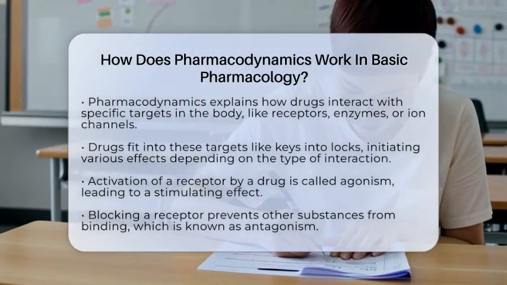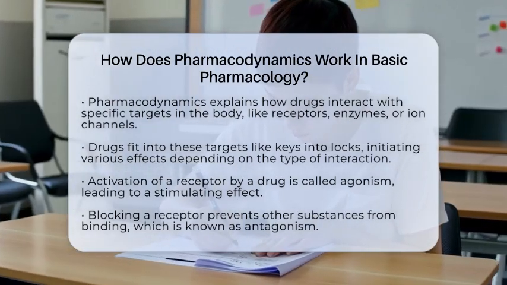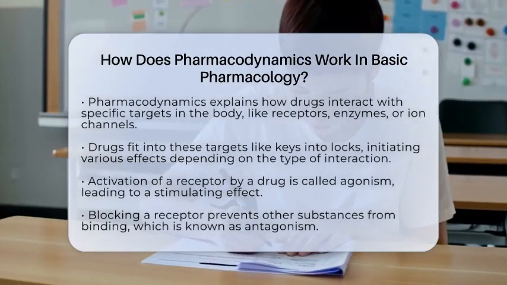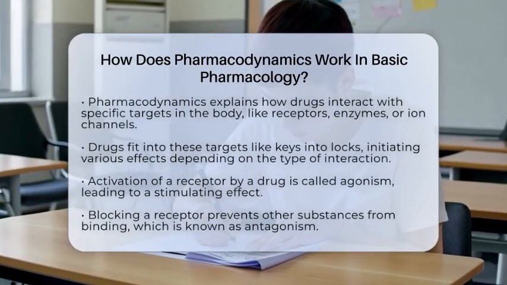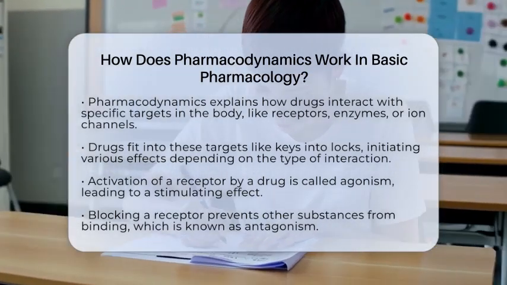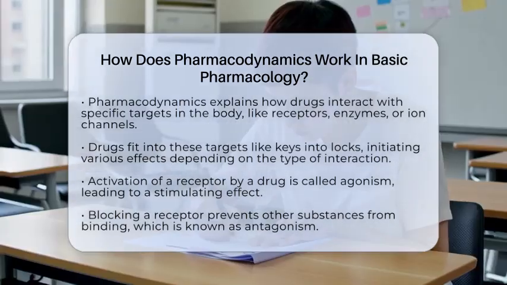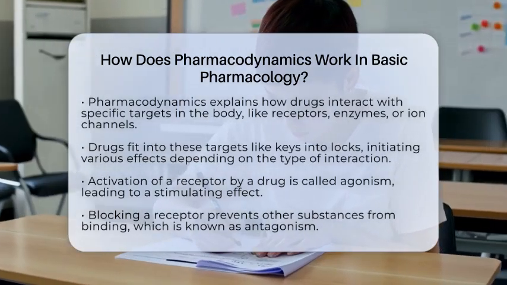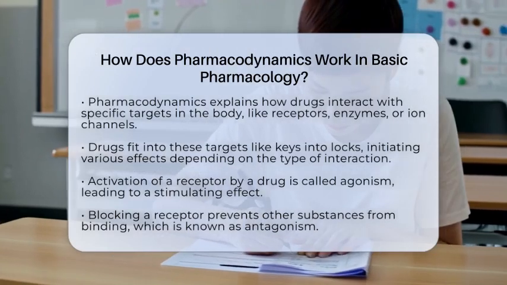When you take a medication, it travels through your body and reaches specific sites called receptors, enzymes, or ion channels. These are like locks that only certain keys, or drugs, can fit into. When a drug binds to a receptor, it can do different things.